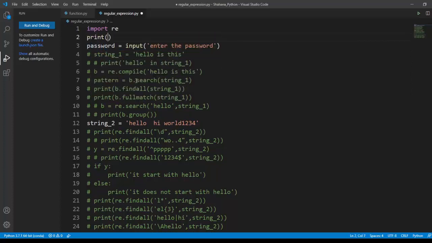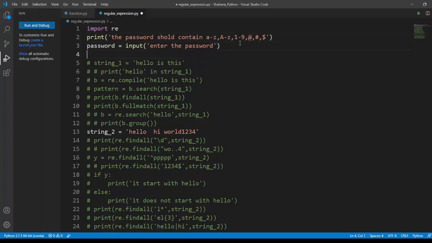Before that, I'm going to print a message: it should start with A to Z, and it should have small letters or capital letters. It should contain a number 1 to 9 and it should have any one of the specific characters. This was my password criteria. I should follow this: small alphabets, capital alphabets, a number 1 to 9 and any of these special characters.